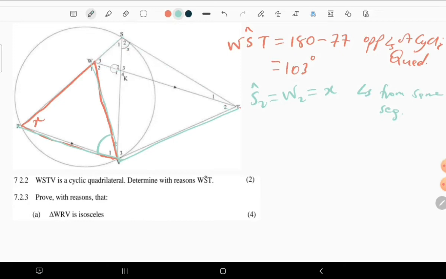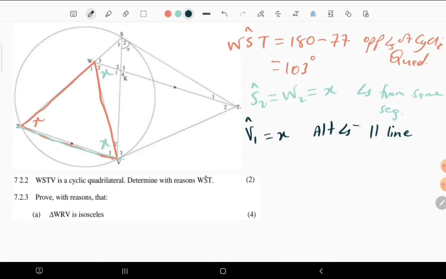So since this one is x, this one is also equal to x. So that means V1 is also equal to x. The reason: these are alternate angles because of parallel lines.